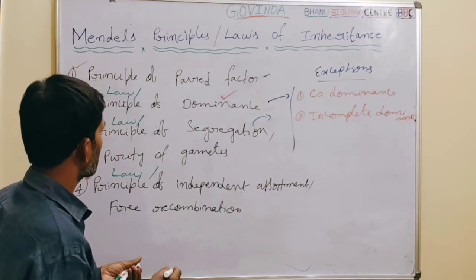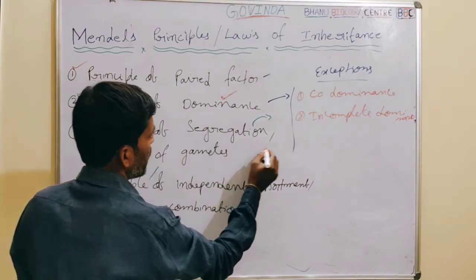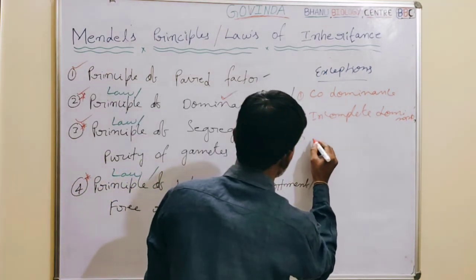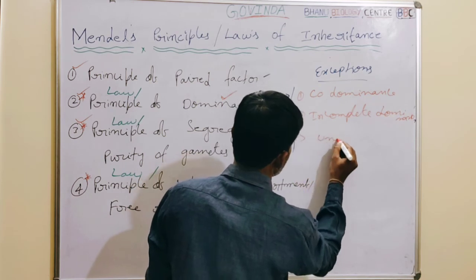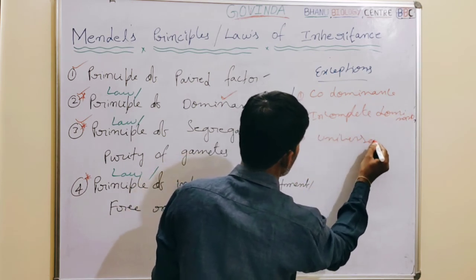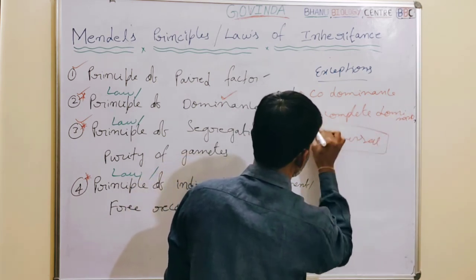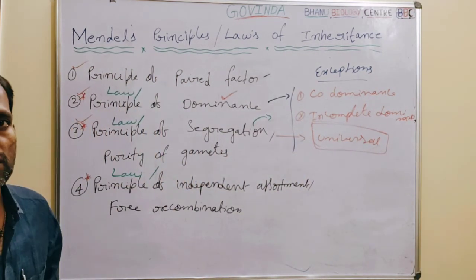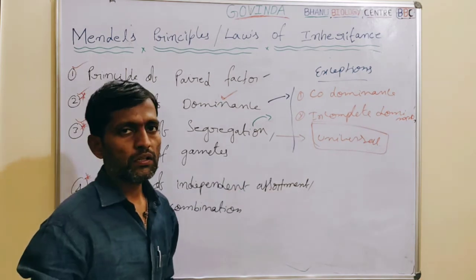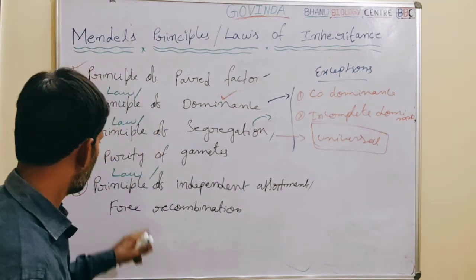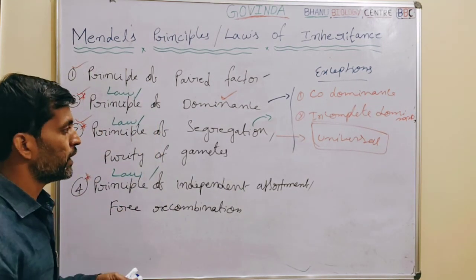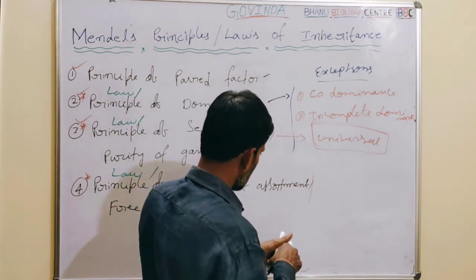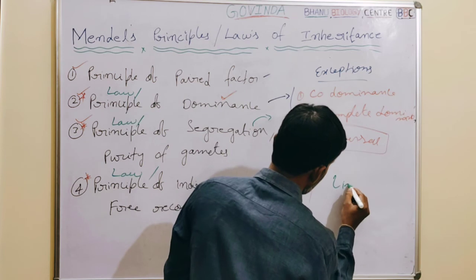Next, the principle of segregation. It is one and only law accepted as universal. The law of segregation, or law of purity of gametes, is the universal law of inheritance. Finally, the principle of independent assortment also has one exception, which is linkage.